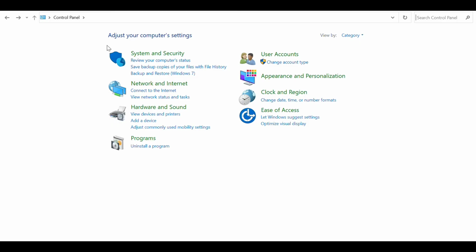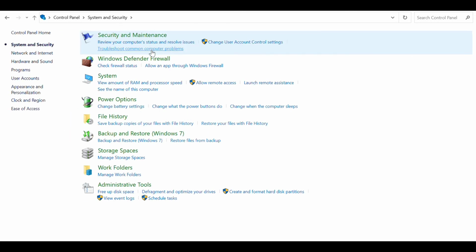Control Panel. System and Security. Security and Maintenance: review your computer status and resolve issues. Change your User Account Control settings. Windows Defender Firewall: you can check firewall status. Allow an app through Windows Firewall. And System: view amount of RAM and processor speed, and allow remote access, launch Remote Assistance.